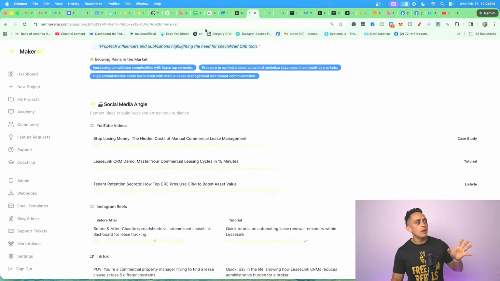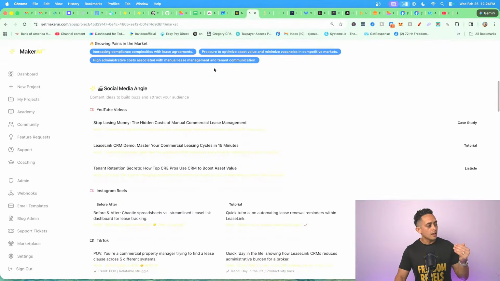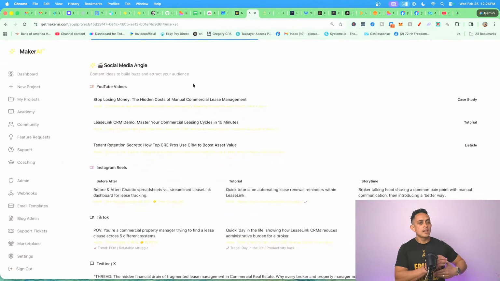So now that we have the idea, we can start to think about the validation, right? Is there enough pain? Is there enough searches per month? What's the competition? Is this something exciting that you would want to do, right? And the cool thing about this is it gives you all that data. It even gives you social media angles if you were to create YouTube videos about it, right? These are the type of videos that you would want to create.